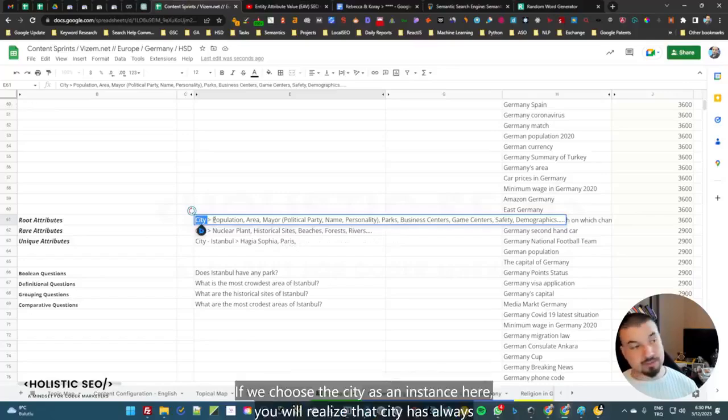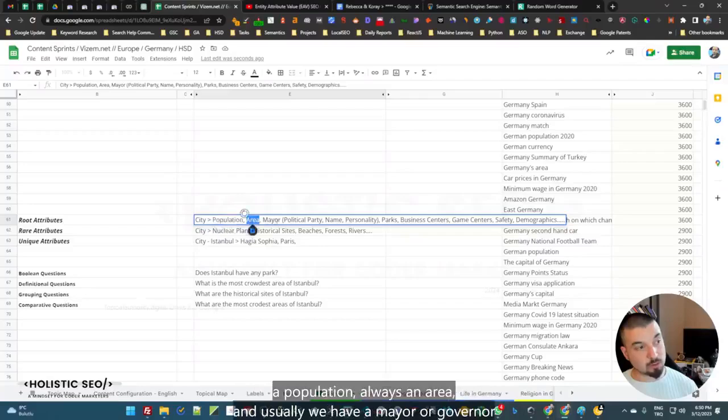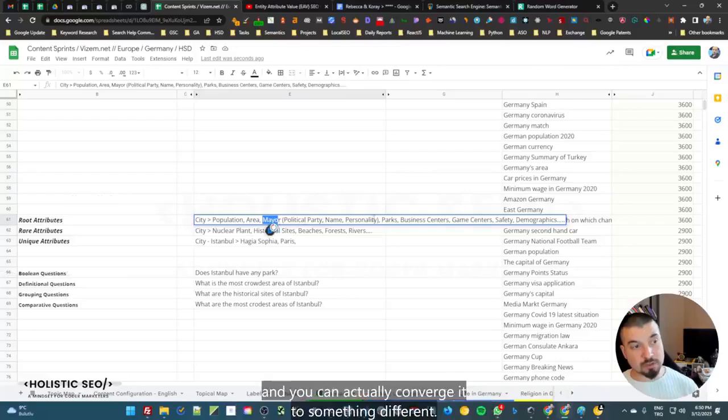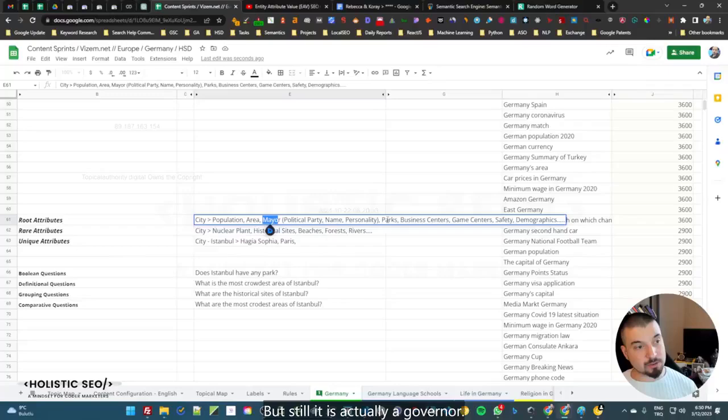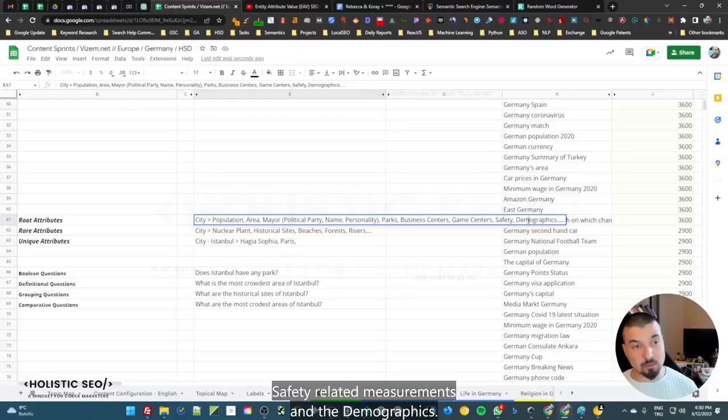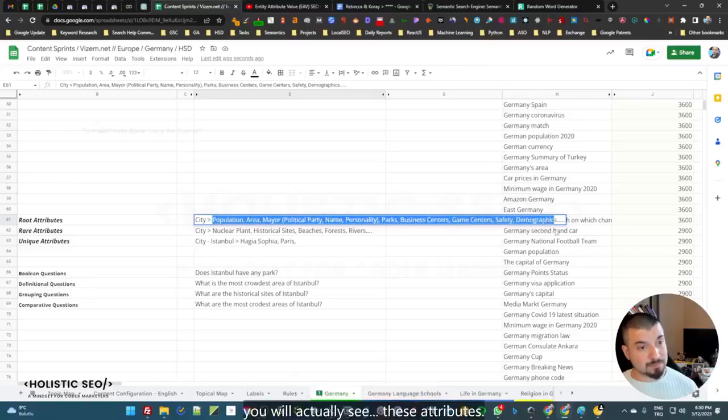If we choose the city as an instance here, you will realize that a city always has a population, always an area. And usually we have a mayor or governor, and you can actually converge it to something different, but still it is actually a governor. Then we have possibly parks, business centers, game centers, safety-related measurements, and the demographics. These things don't change from city to city, from Berlin to London, from Istanbul to many other cities on this planet. You will actually see these attributes.